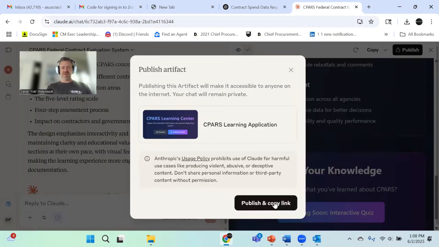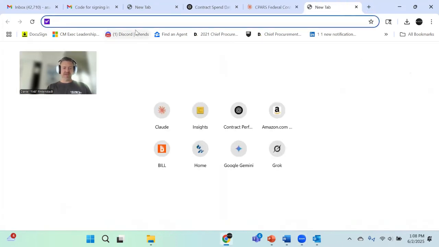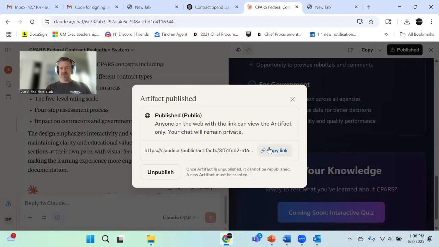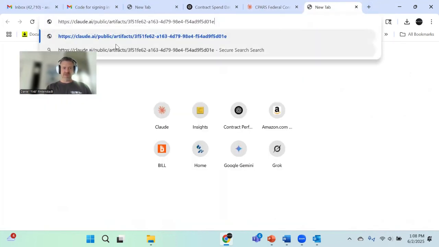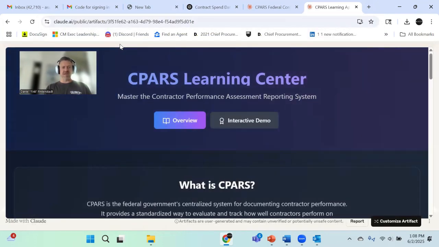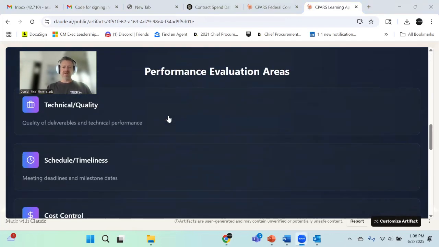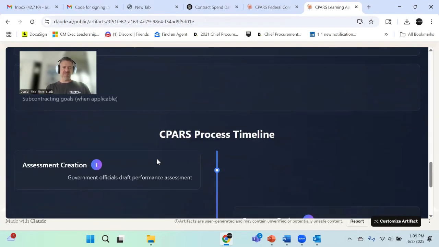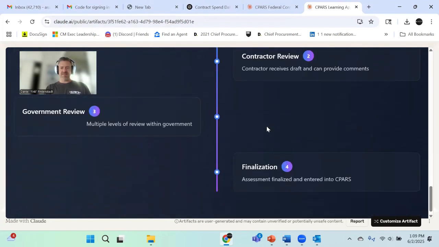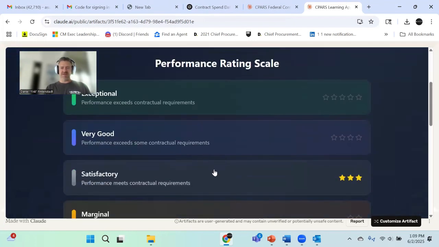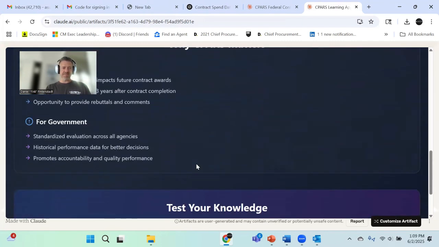But when you publish this, you get the link, and you can just launch it to another window like this. Nope, that's not what I copied. Sorry. You can copy the link and then you can launch it to another window like this. And then now it's there. And so anyone can use this, right? And they can check it out, talk about the thresholds, what are these different things, gives you a quick description. There's a timeline that you can peruse. And then there's the interactive piece that we talked about, where you can talk about selecting different ratings.